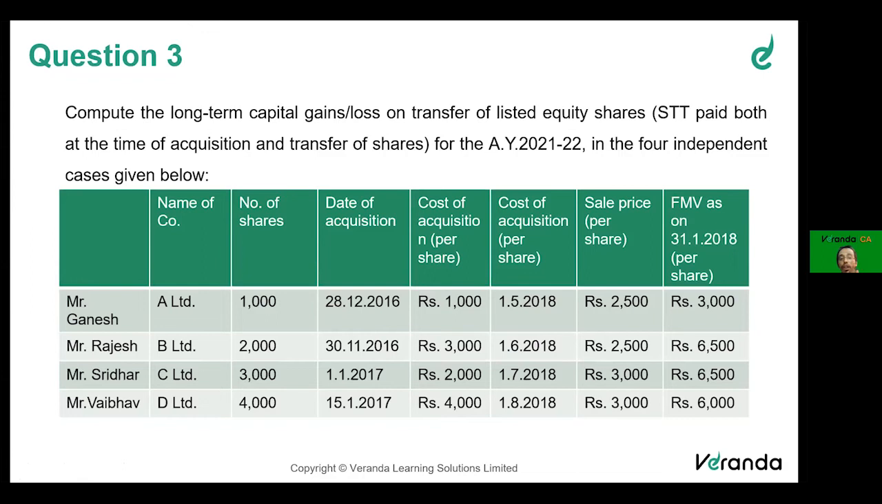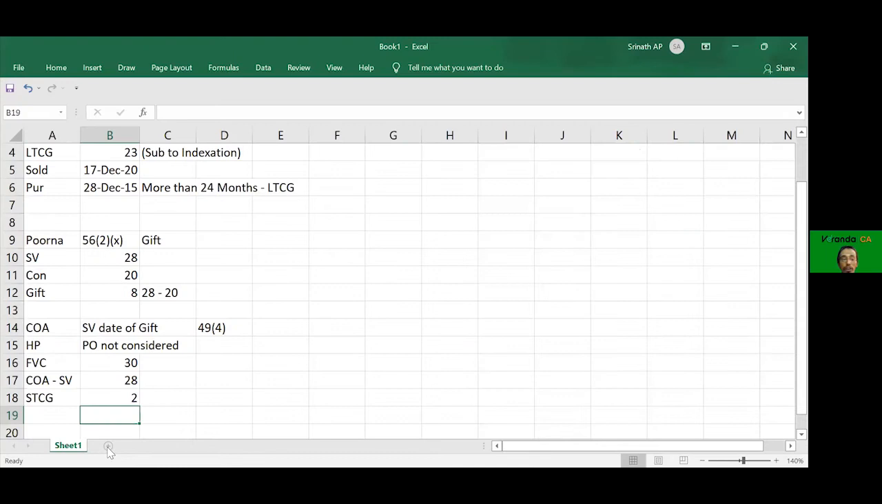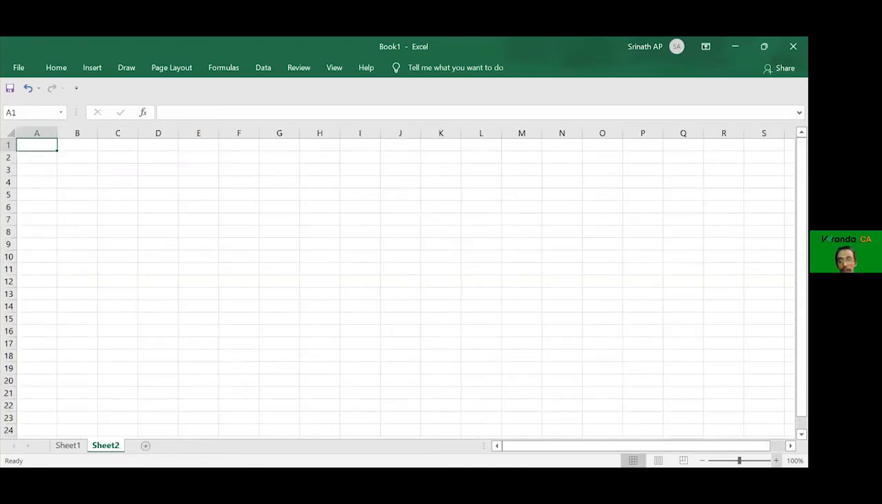This is a long-term capital gain. How do we know it is a long-term capital gain? They are very clearly given. These are listed shares, a financial asset. For a financial asset, what is the holding period? 12 months will be the holding period.